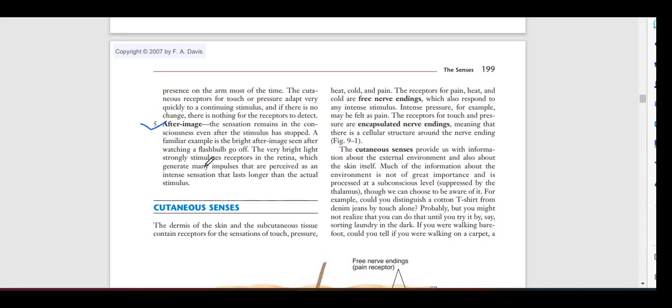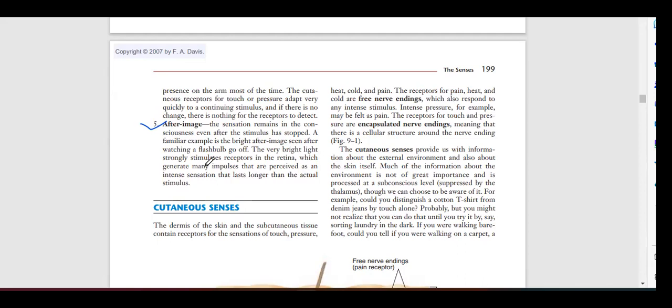So basically, whenever an intense sensation goes to your brain, the image will still be there for some time. Why? Because it affected a lot of receptors. Gradually the sensation decreases, and the receptors will not feel the sensation.